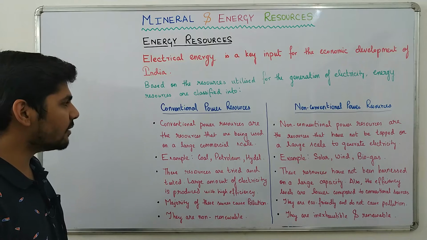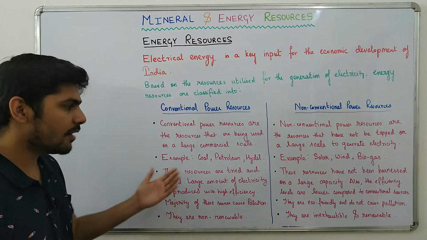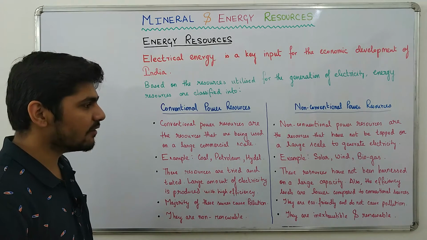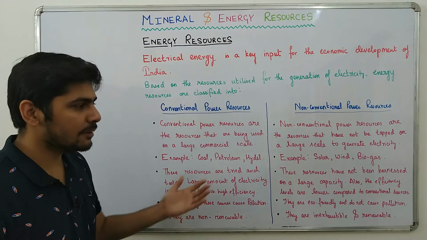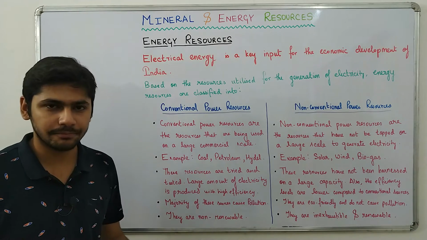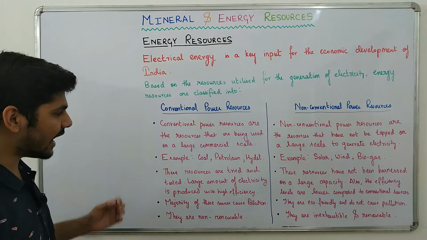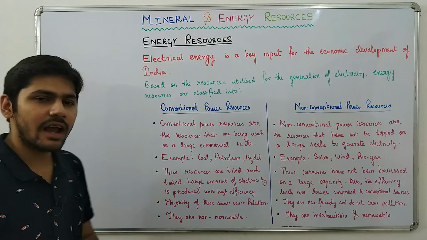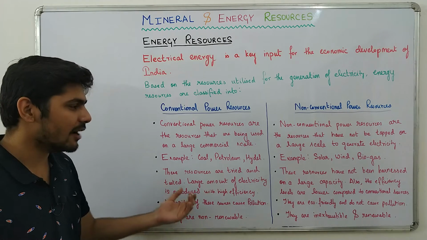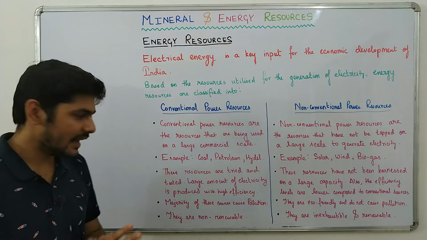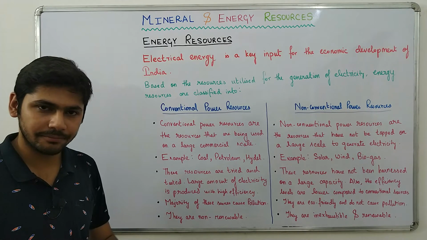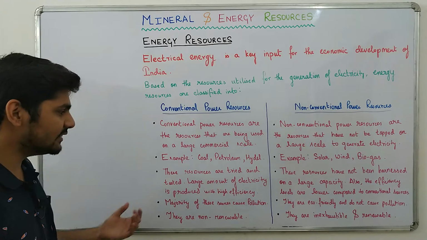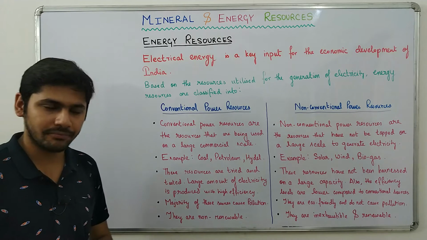What are the examples of conventional power resources? Coal, petroleum, hydel. Hydel means hydroelectricity. What are the examples of non-conventional power resources? Solar energy, wind energy, biogas, nuclear energy, etc. Conventional power resources are tried and tested. A large amount of electricity is produced with high efficiency. We have been using coal, petroleum, and hydroelectricity for a long time now. That is why they have become highly efficient and produce a large amount of electricity. That is why it is written that these resources are tried and tested over time.